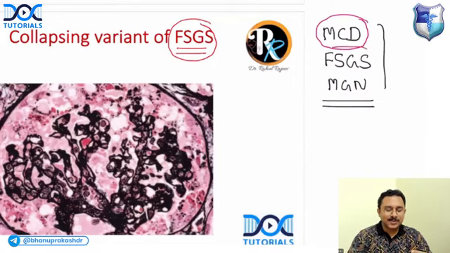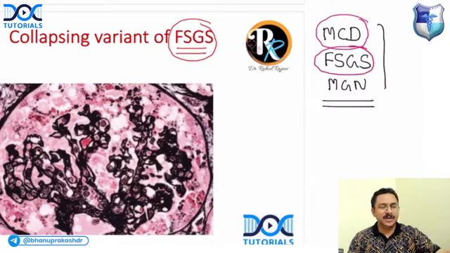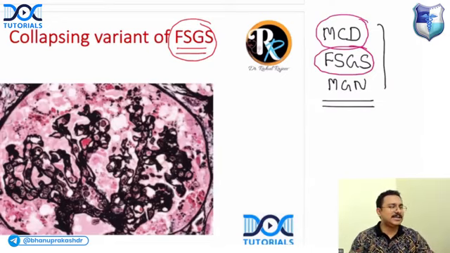In adults, what is the most common cause of nephrotic syndrome? It is FSGS. In adults, it is FSGS. In children, it is minimal change disease. Adults, it is FSGS. Next, if you're having nephrotic syndrome which is present in the elderly, it is membranous glomerulonephritis. Membranous glomerulonephritis. Okay.